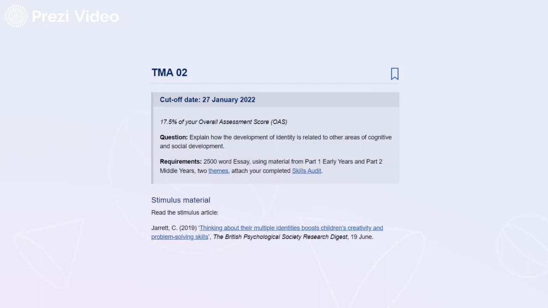You're also directed to read, and you must use, the stimulus article, Jarrett 2019, the title of which is Thinking About Their Multiple Identities Boosts Children's Creativity and Problem-Solving Skills.